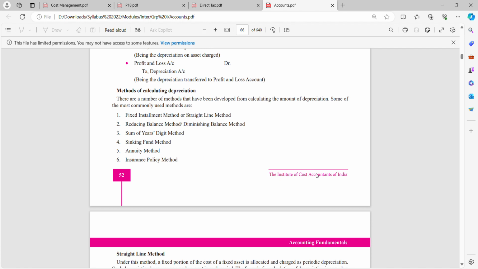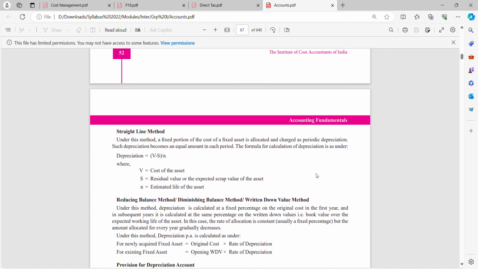Methods of calculating depreciation. There are a number of methods that have been developed for calculating the amount of depreciation. Some of the most commonly used methods are the fixed installment method or straight line method, popularly known as the SLM method, reducing balance method or diminishing balance method, sum of years digit method, sinking fund method, annuity method, and insurance policy method. So we have methods of calculating depreciation.